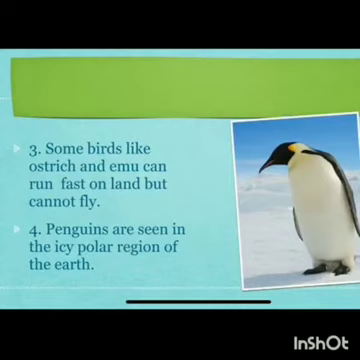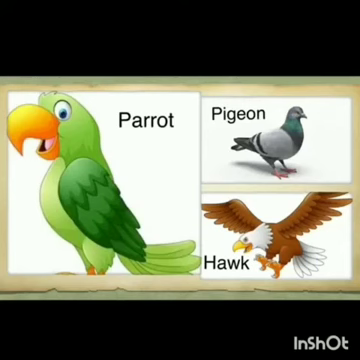Penguins are seen in the icy polar region of the earth. Children, do you know that the penguins can walk on land? They can swim in water, but they cannot fly. Even the penguins cannot fly. Still, they are birds. Here are some examples of birds: parrot, pigeon, hawk, etc.